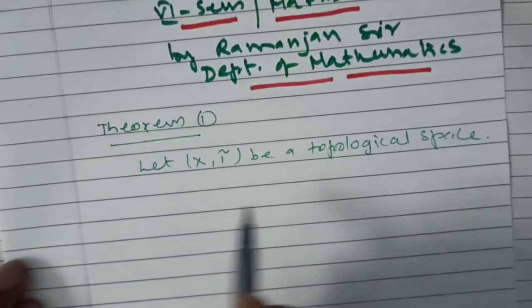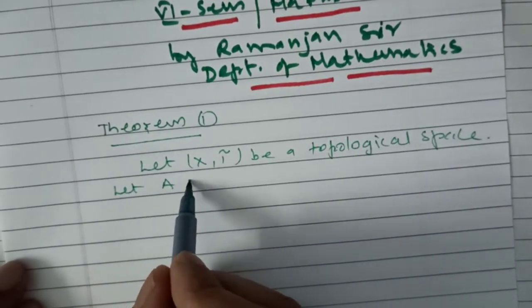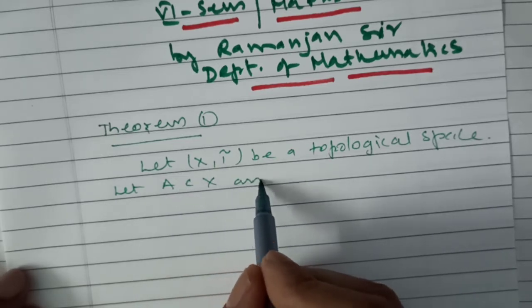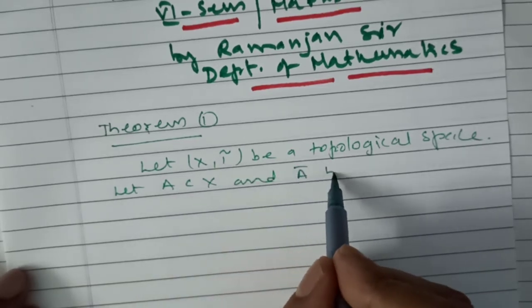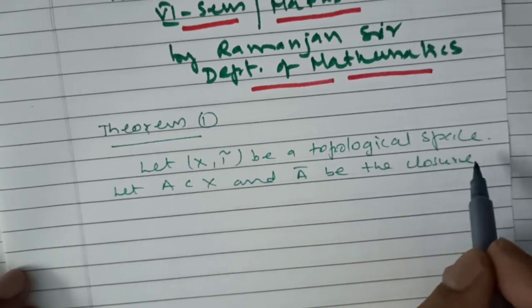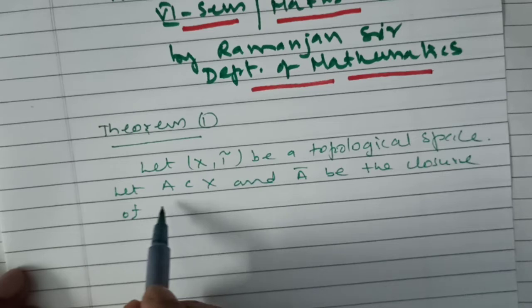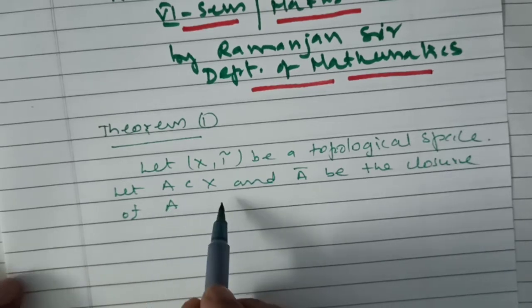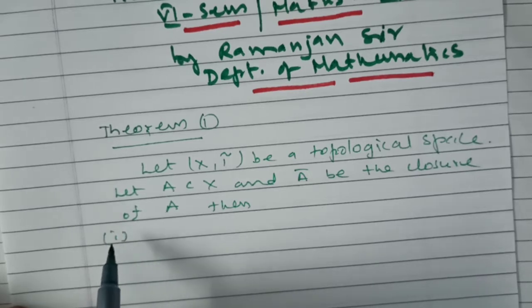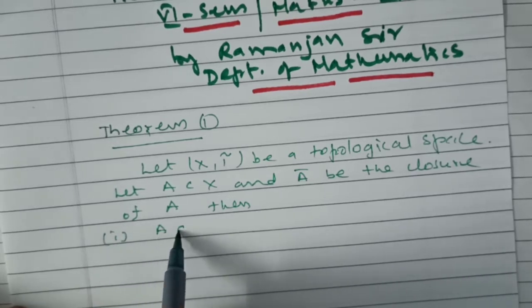Let capital A be a subset of X and A bar be the closure of A. Then the first result, A is a subset of A bar.